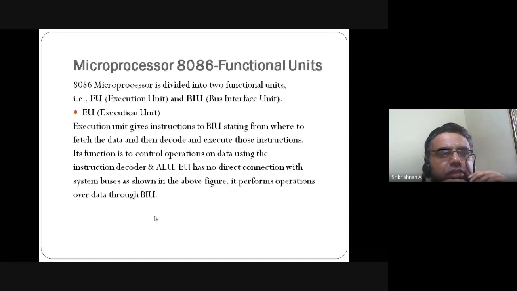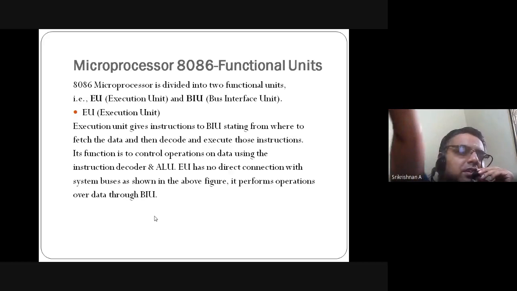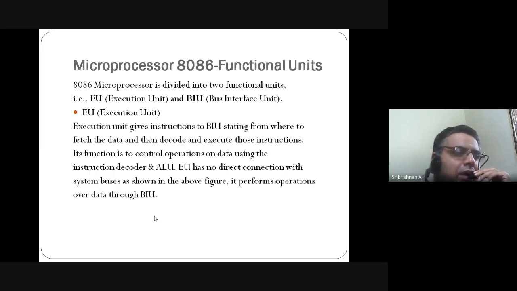So the execution unit is nothing but one entity, an entire entity, and it performs the operations over data from the BIU. The control instructions from the BIU are given as an input to your EU, and it will start your data operation. All data handling operations will be done in your execution unit.